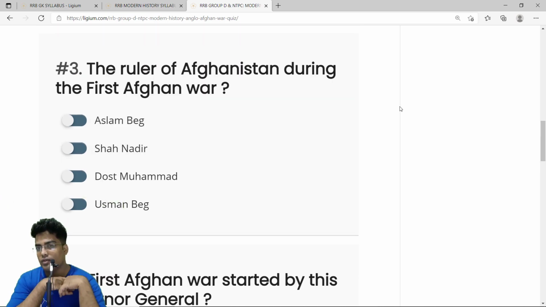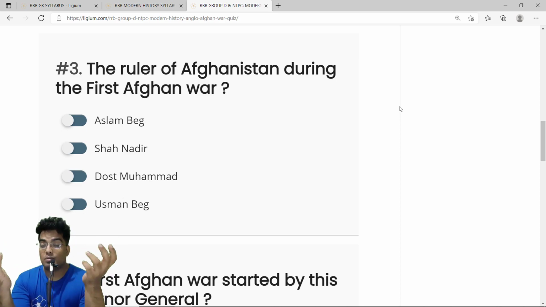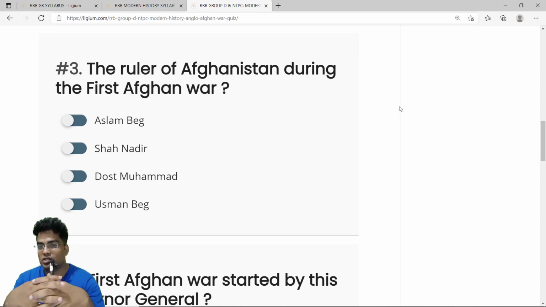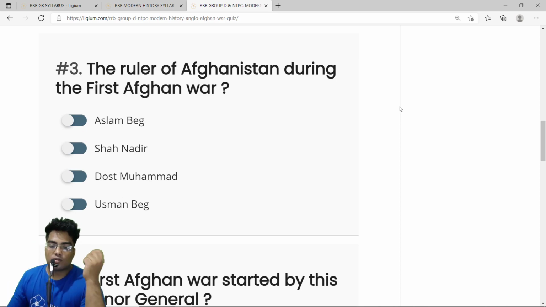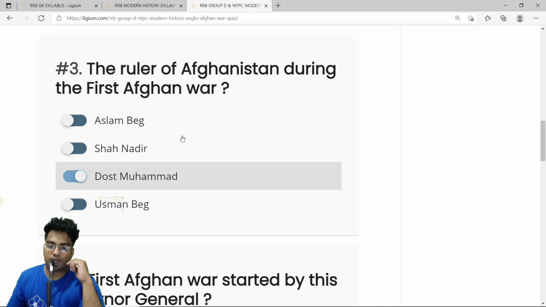Who was the ruler of Afghanistan during the first Afghan War? So during the first Anglo-Afghan War, the ruler was Dost Muhammad. He was actually defeated by the Britishers, but due to the people of Afghanistan, he again came back to power and overthrew the British. And the imposter, that was the Shah Shuja, who was just propped up by the Britishers, was eventually defeated and executed by the public. So the correct answer is Dost Muhammad.